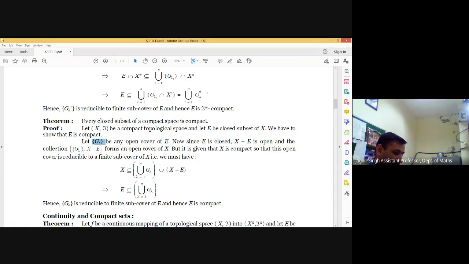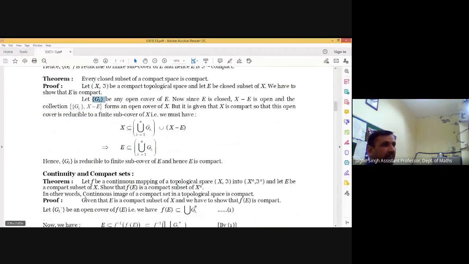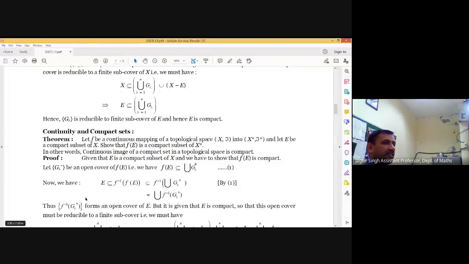The next one, in this we are going to discuss the continuity and compact sets, their relations. How? Assume f is any continuous mapping from one topological space (X, T) into another (X star, T star), and E is a compact subset of X. Then we have to prove that the image of E is also a compact subset of X star. Or we can say the continuous image of a compact set is compact.